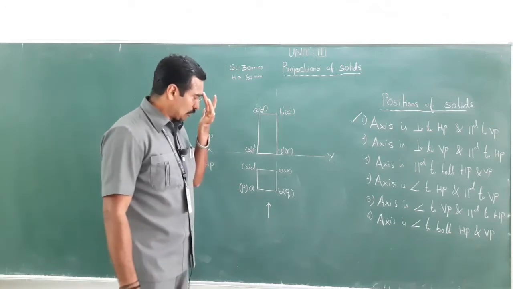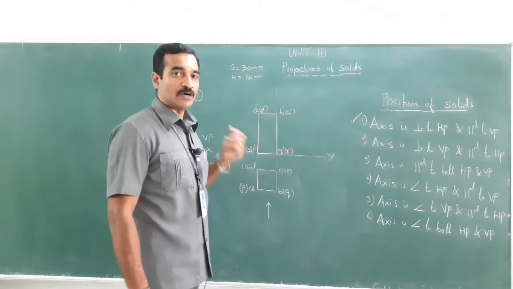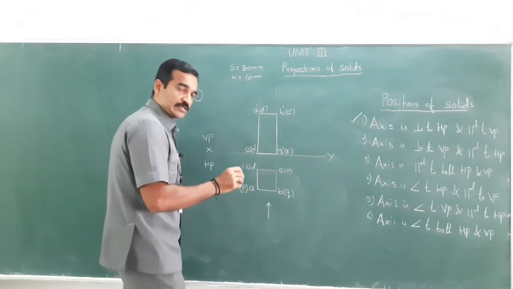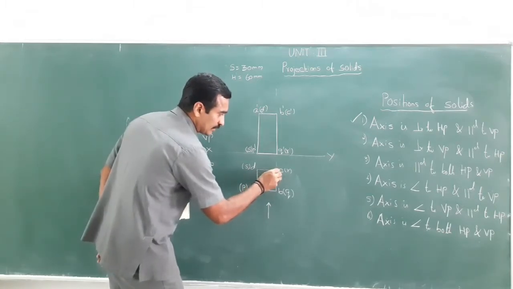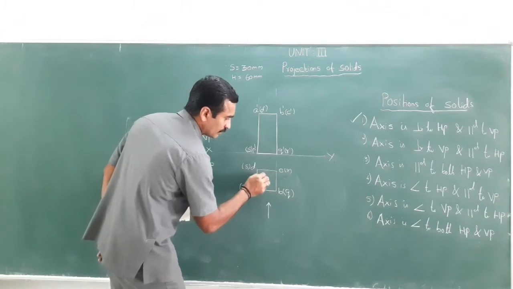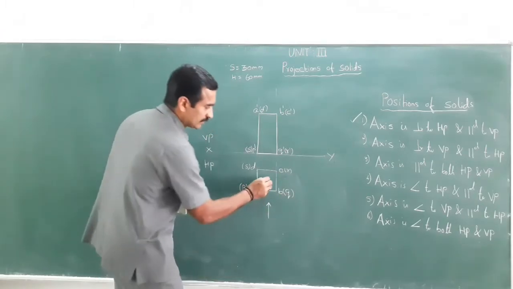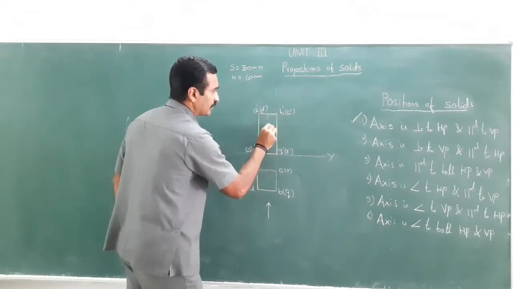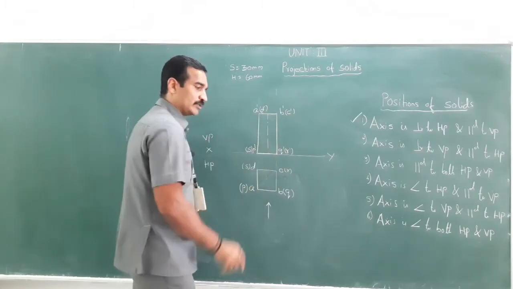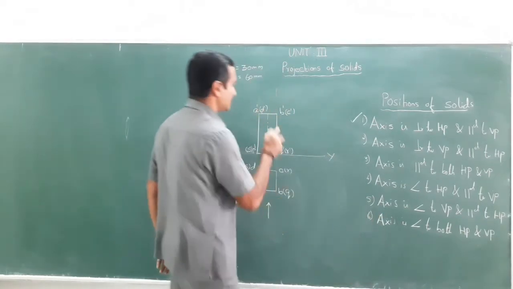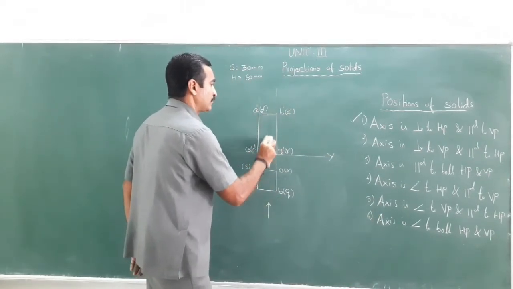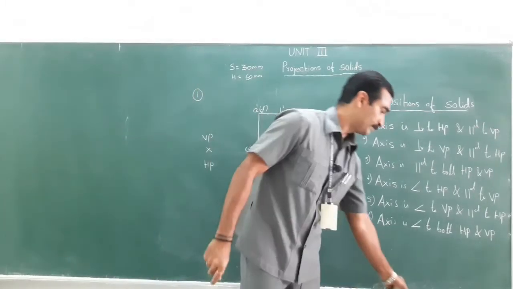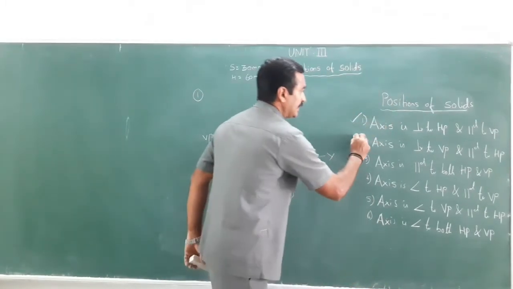Right? So, in order to show the axis, how can this be drawn? Suppose you want to specify the axis, you just connect the diagonals. This is the center. The center you just extend. The center should be denoted in this manner, right? You need not do this here. Just for the purpose of explanation, I am telling you how the center needs to be drawn. Let's move to the second condition.